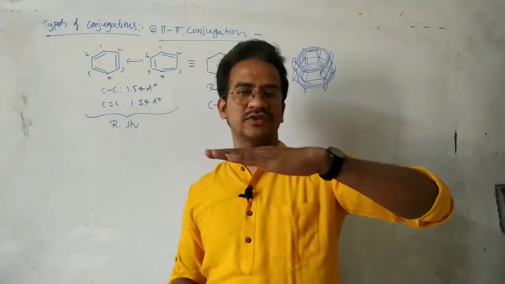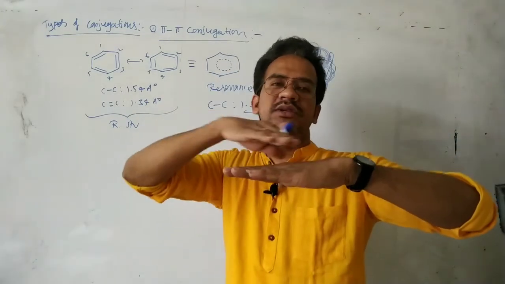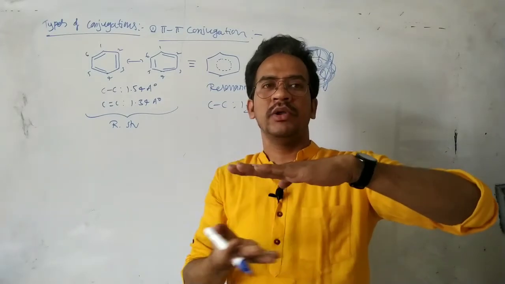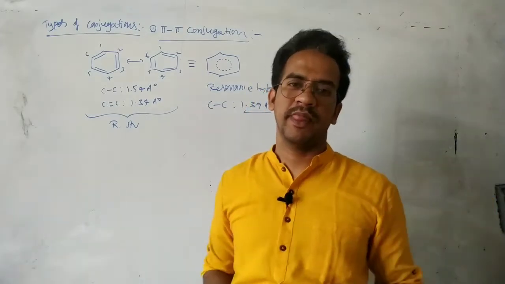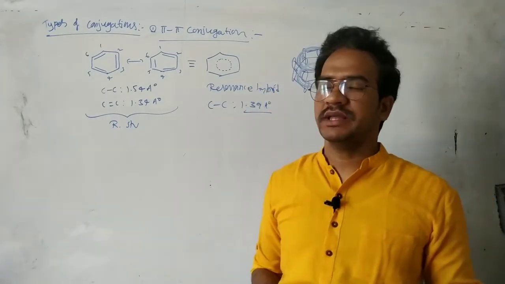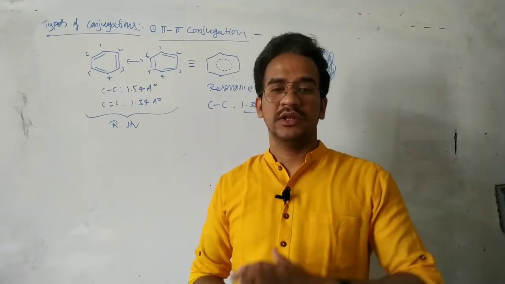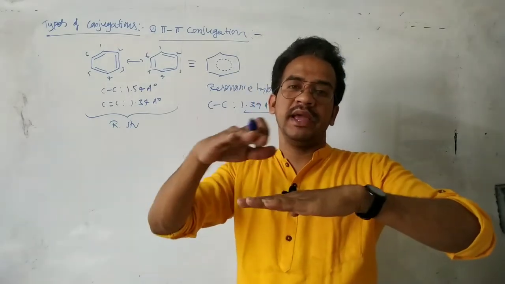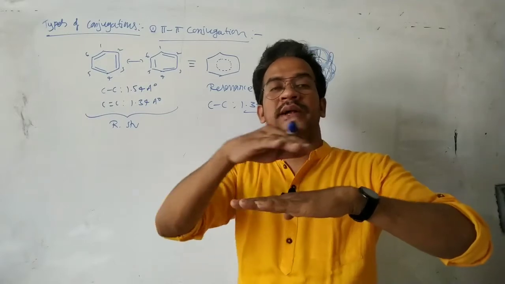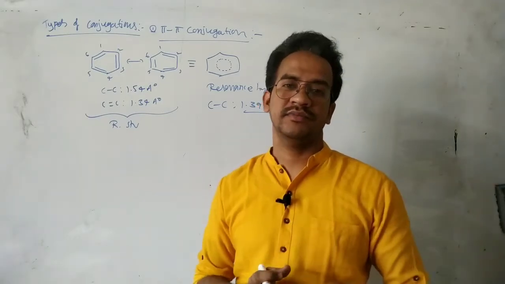That means it is a ring, with pi electron density above the ring and below the ring. By the delocalization of pi electrons, the molecule gets a uniformity in electron density.